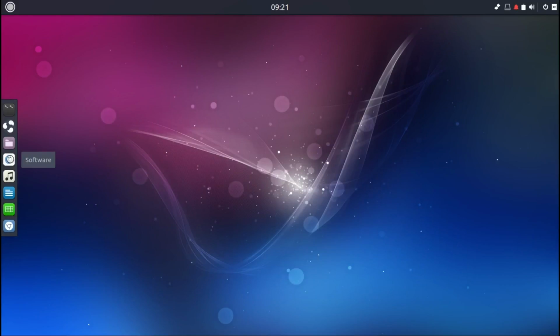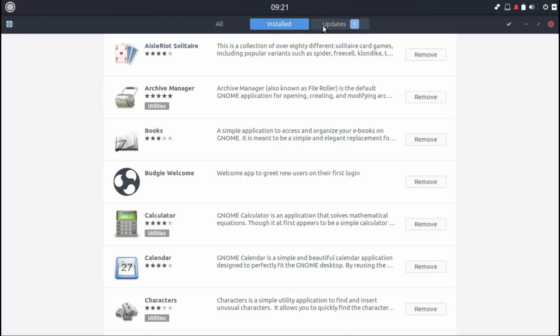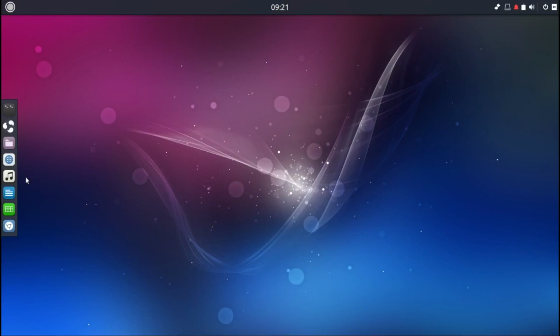And let's have a look at the software center now. And here it works. Here it's working now. Normal GNOME software center. Updates. Let's install this. And Rhythmbox for your music is the default one.